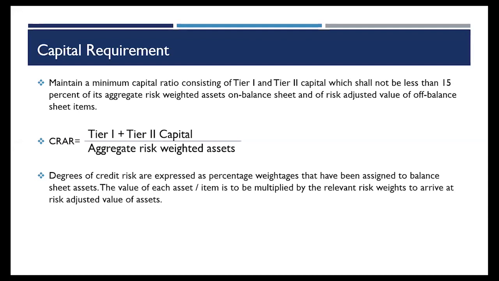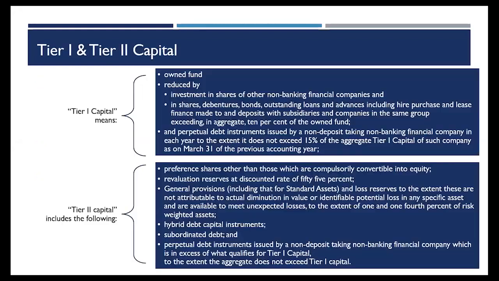The capital is again divided into two parts, tier 1 capital and tier 2 capital. Tier 1 capital is actually nothing but my own funds. Own funds, as we all know, is the owner's own equity, that is paid up equity capital.